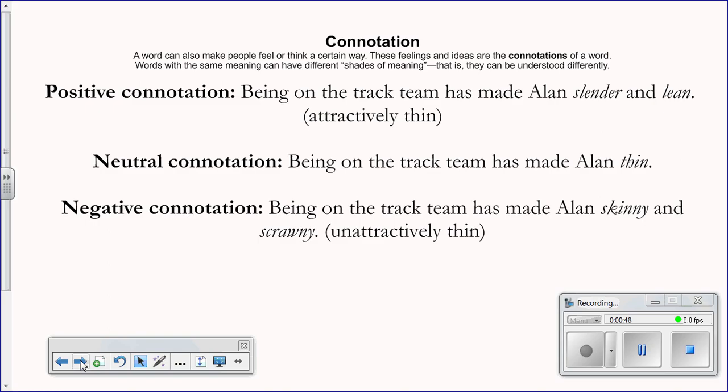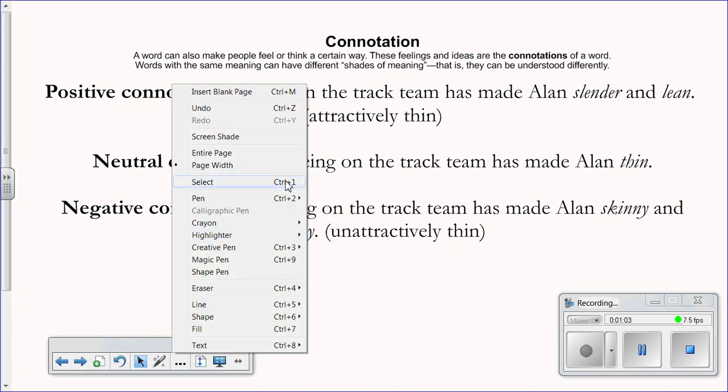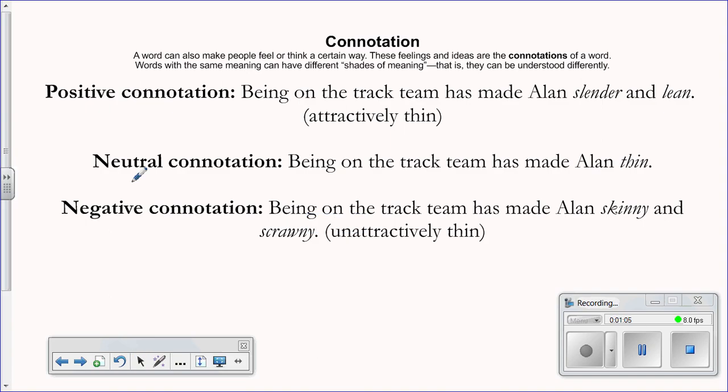This is because of connotation. A word can make people feel or think a certain way. These feelings and ideas are the connotations of a word. Words with the same meaning can have different shades of meaning. That is, they can be understood differently. So we are going to go ahead and take a look at this neutral example.